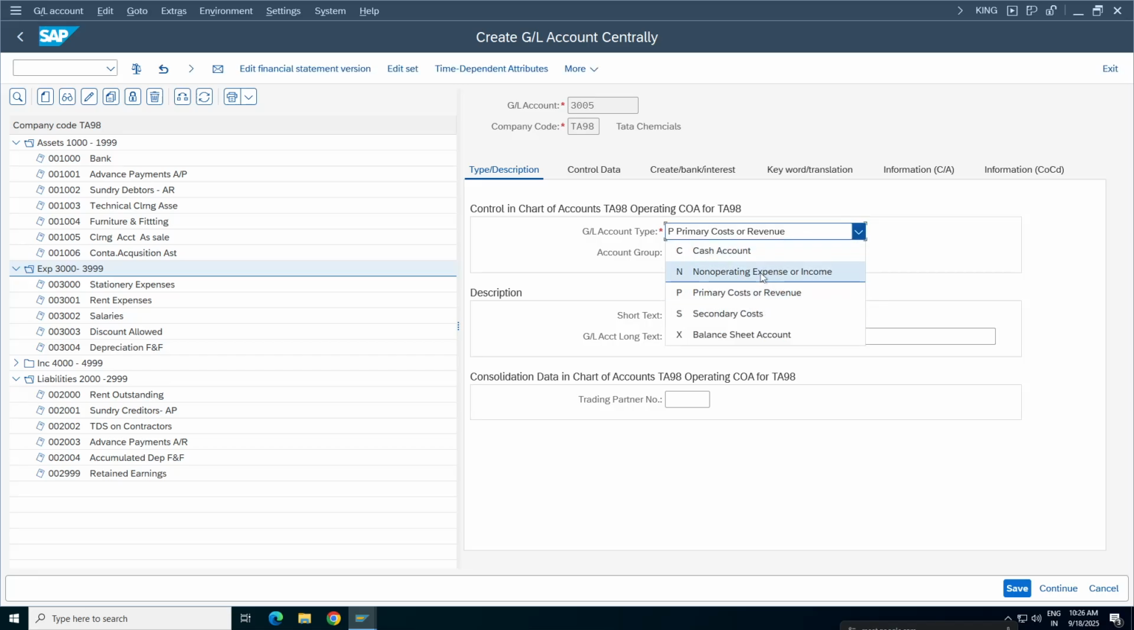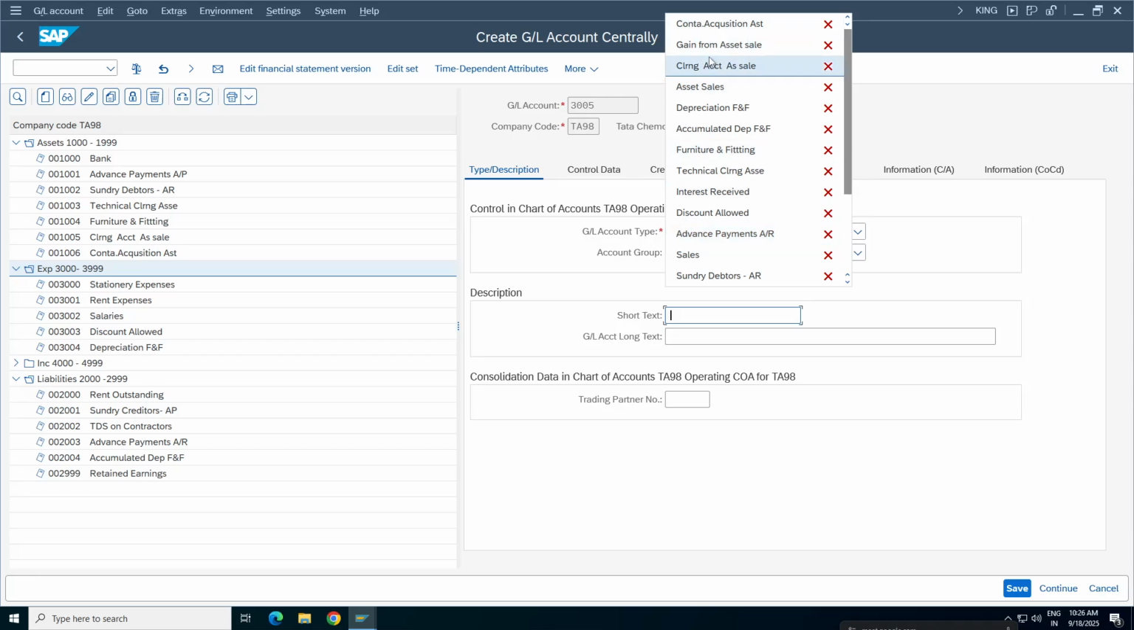Now it's up to you. You want to put it as non-operating or primary cost. If you want to impact your cost center accounting, then you have to update primary cost. So let us check. Earlier we had given non-operating. Now you can give primary cost. So the system will expect some cost center. We'll see if it gives an error or not.